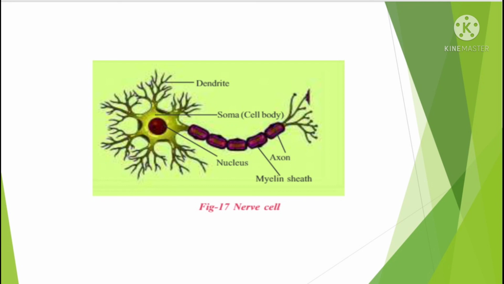Nerve cells are the fundamental units of the brain and nervous system. They are the cells responsible for receiving sensory input from the external world and for sending motor commands to our muscles.